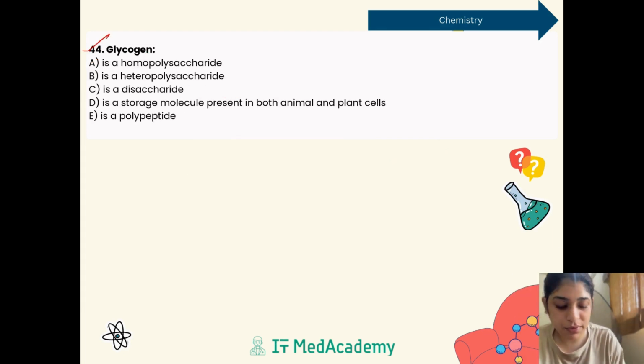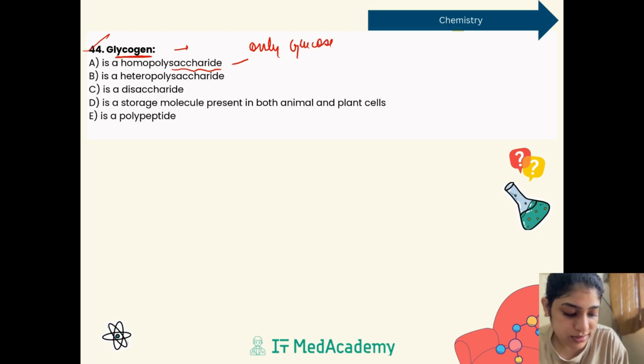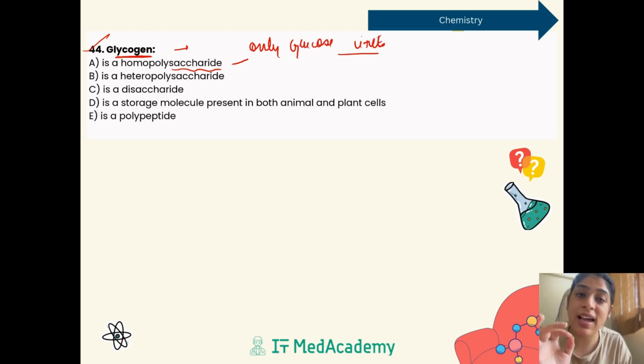Next is question number 44. We have glycogen. We know that glycogen is actually a homopolysaccharide. Why is it a homopolysaccharide? Because it is a polysaccharide made up of only glucose units, not other units at all. It means it is a homopolysaccharide made up of only glucose subunits. Only one type of monomer is present, which is glucose, right?